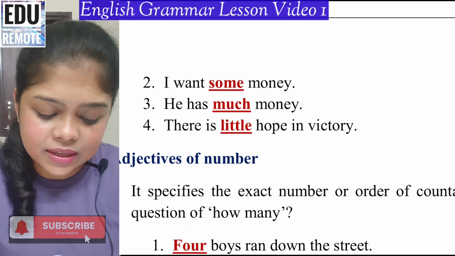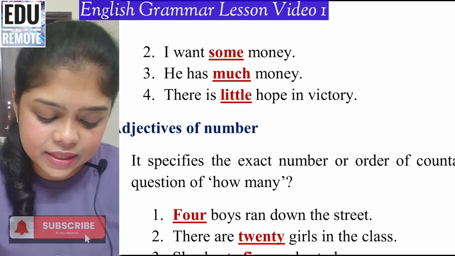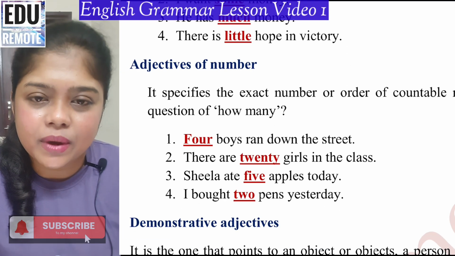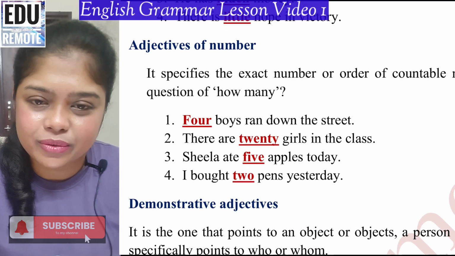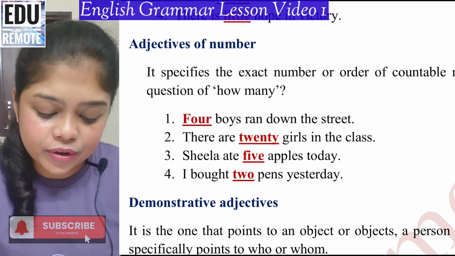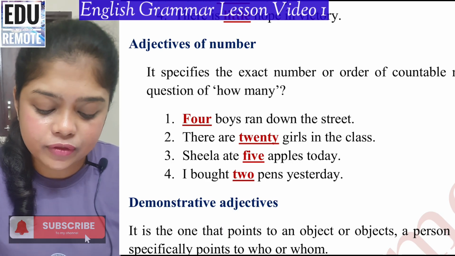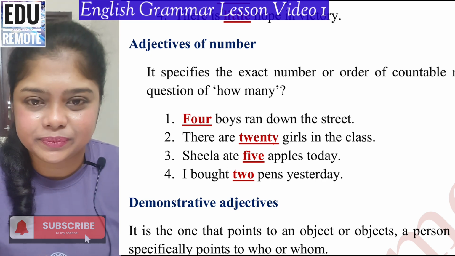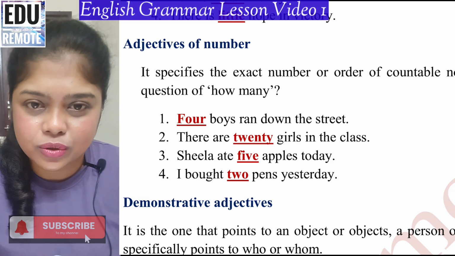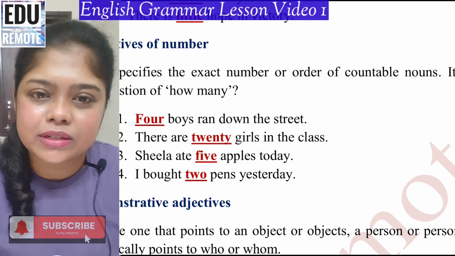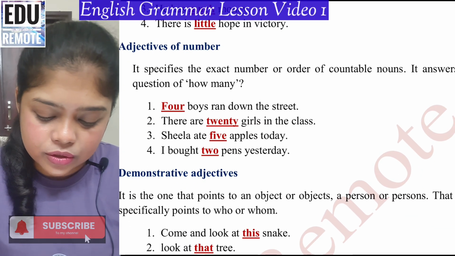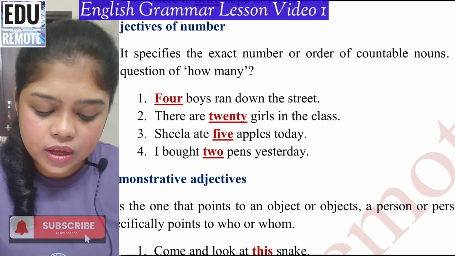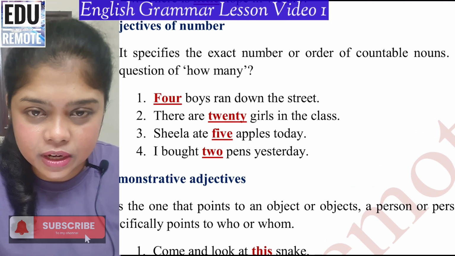And I want some money. So some is the adjective of quantity. He has much money. Much is again adjective of quantity. Now adjective of number. Adjective of number is where it is telling you the exact number of the noun. So it is specifying you with the exact number of the noun. So this is, as you can see in the explanation, it tells you the number or order of countable nouns.